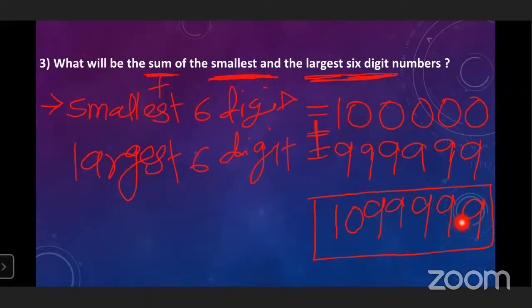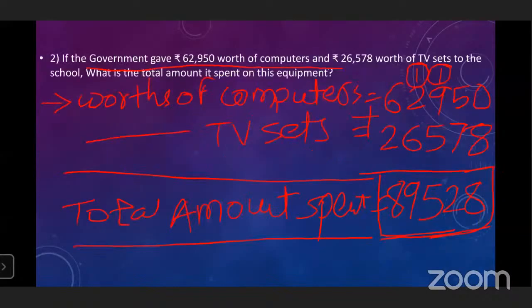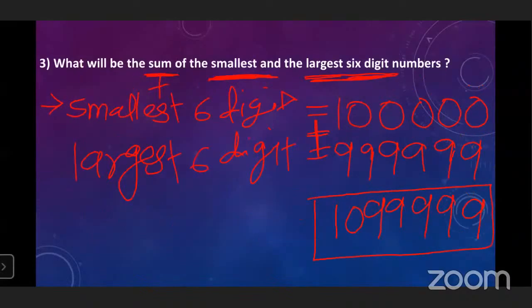Understood how to solve the word problem? In this problem, we have learned that some word problems are different. The numbers are not given. In the previous problem, the numbers were given: the government gave the computer worth and the TV set worth. But in this problem, only words are given: the smallest 6-digit number and the largest 6-digit number.